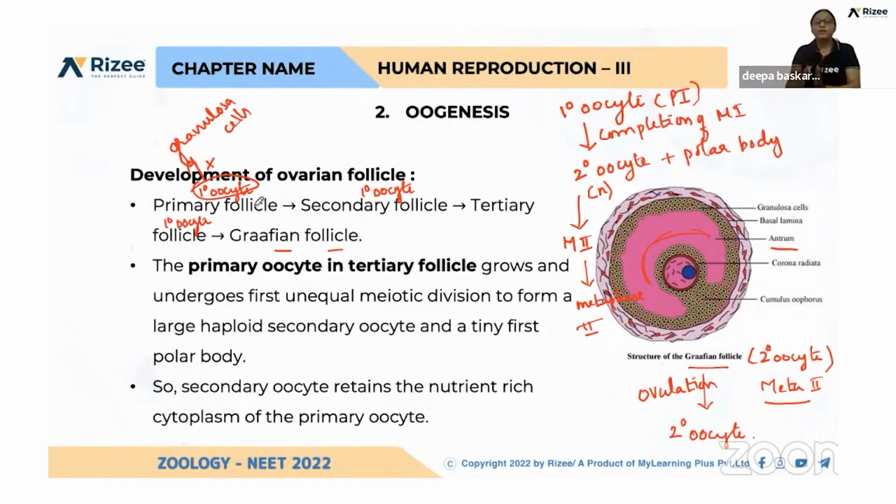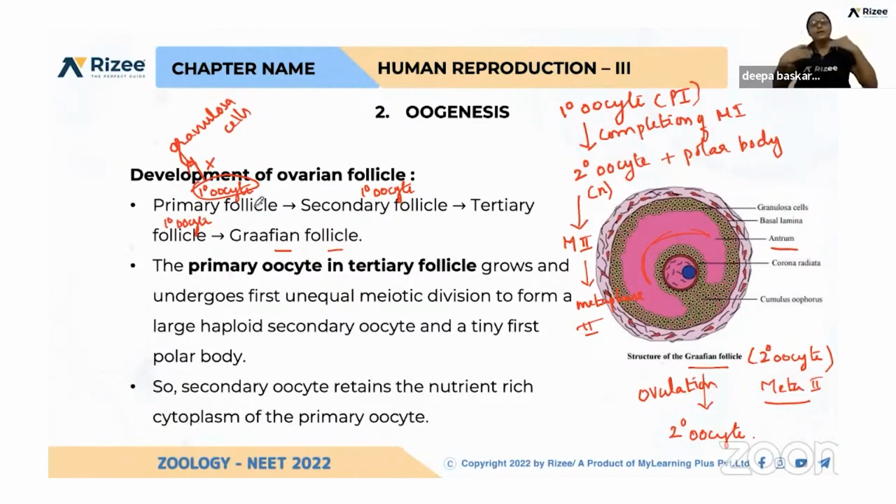After birth, the number of primary follicles will be 4 lakhs per ovary. But from birth to puberty, so many oocytes degenerate. So at the time of puberty, how many primary follicles will be there? Only 60,000 to 80,000.